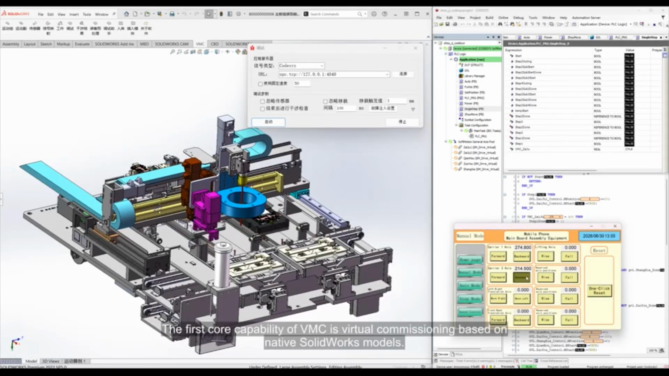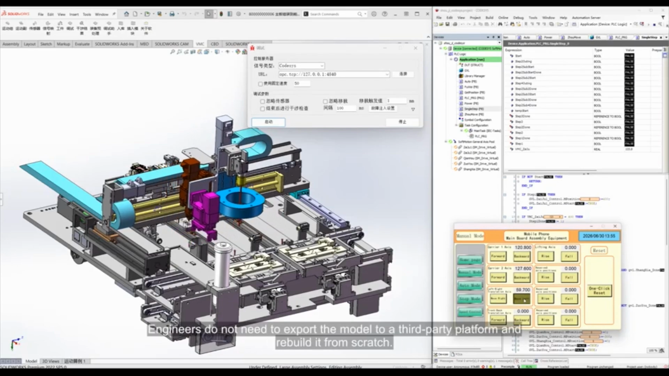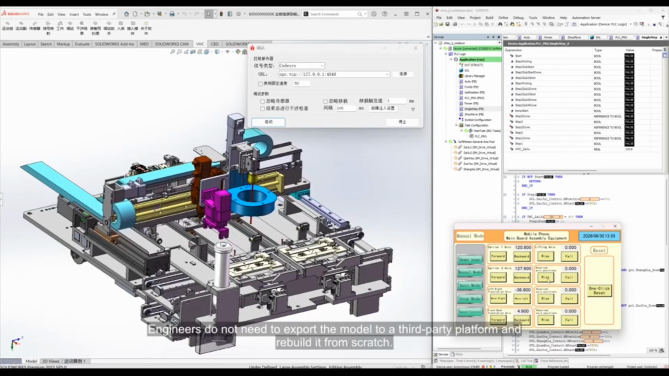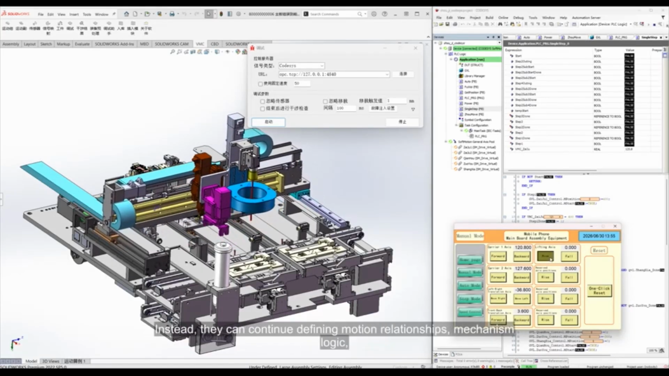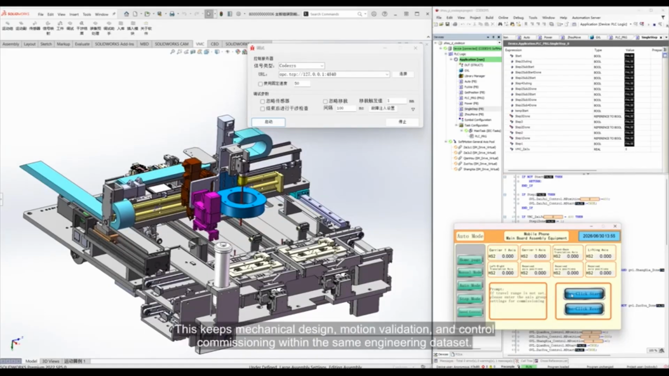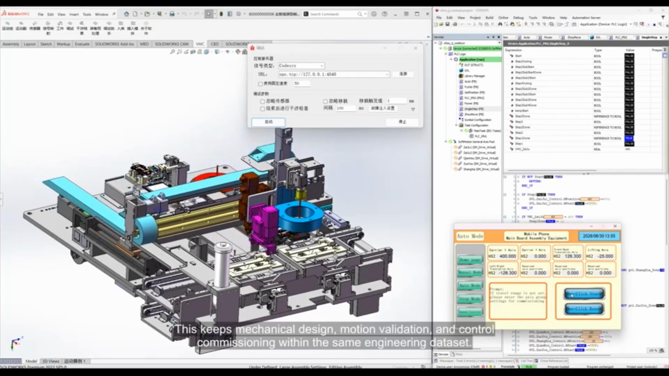The first core capability of VMC is virtual commissioning based on native SolidWorks models. Engineers do not need to export the model to a third-party platform and rebuild it from scratch. Instead, they can continue defining motion relationships, mechanism logic, and commissioning objects based on existing mechanical design data. This keeps mechanical design, motion validation, and control commissioning within the same engineering dataset.